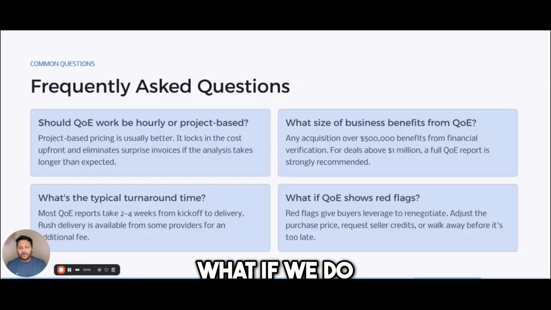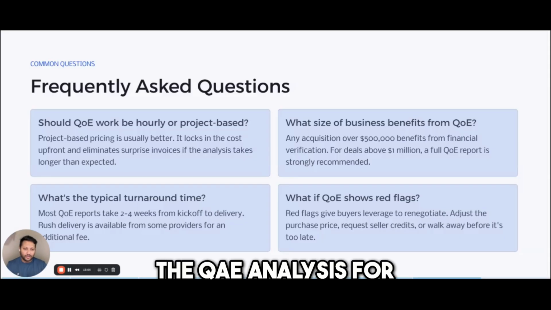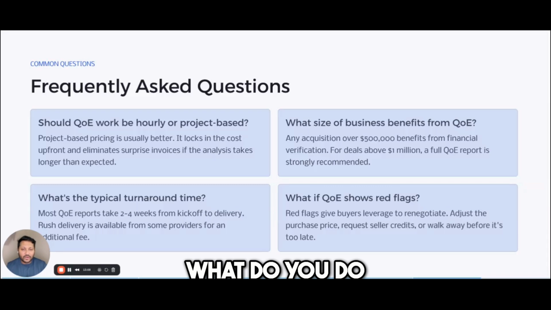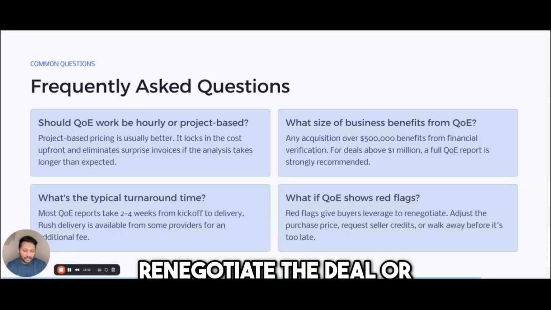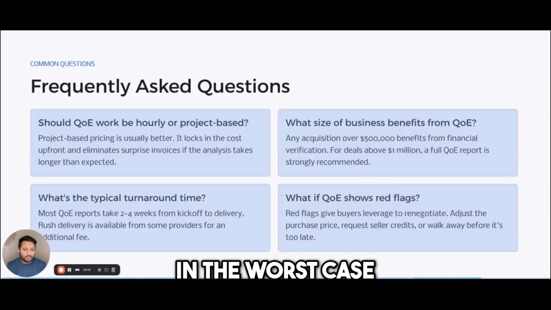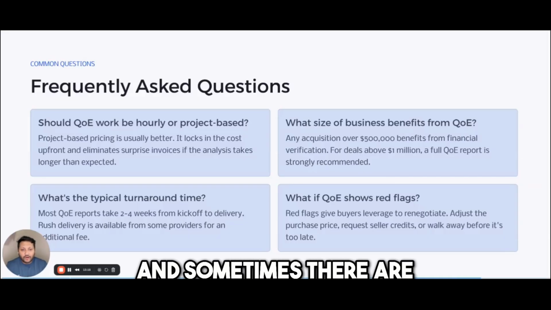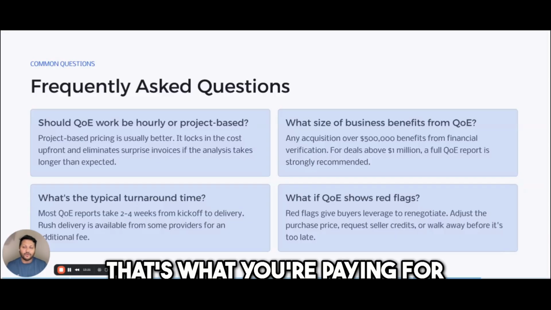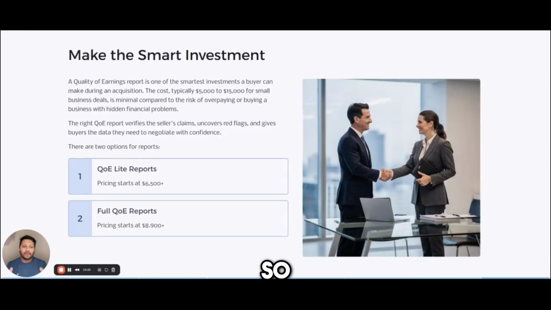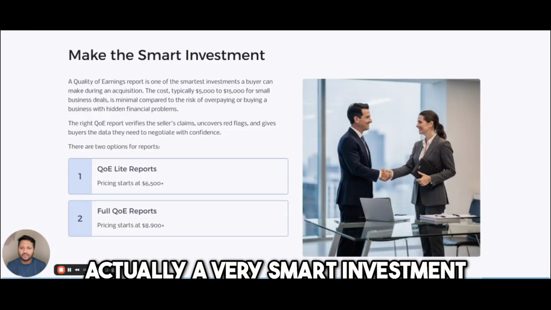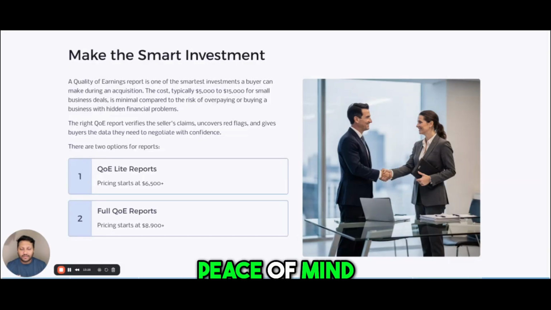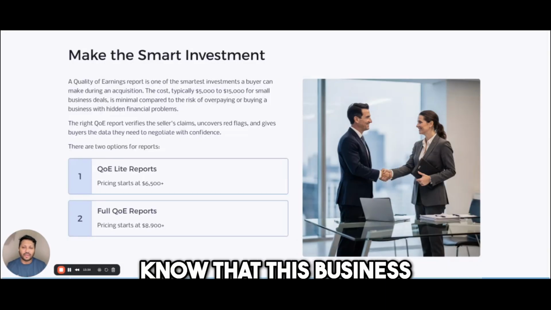Now, what if we do the QE analysis for you as a buyer and we bring back the report and there are red flags? What do you do? This gives you, the buyer, the opportunity to renegotiate the deal, or in the worst case, back out of the deal because of all the red flags that we found. And sometimes there are no red flags, right? That's what you're paying for. You're paying for that clarity. So a QE analysis is a very smart investment. It gives you that peace of mind. It gives you the data you need to know that this business actually earns money.